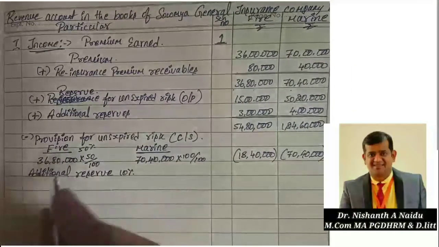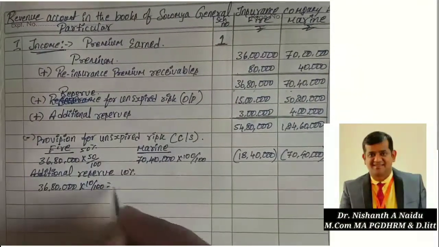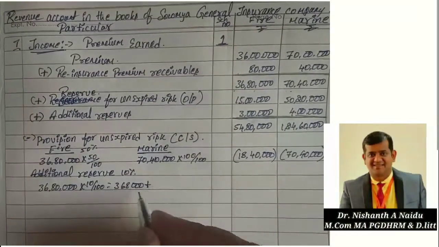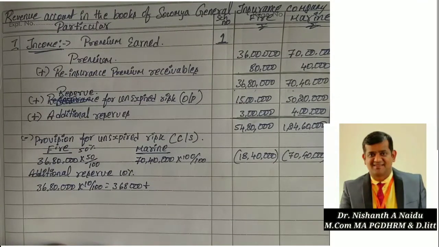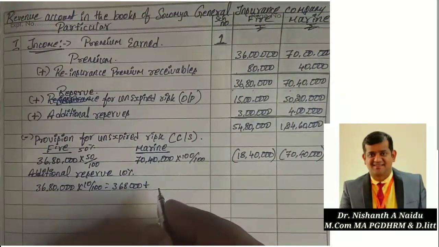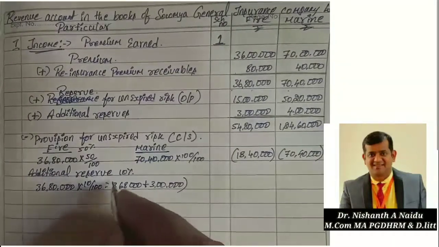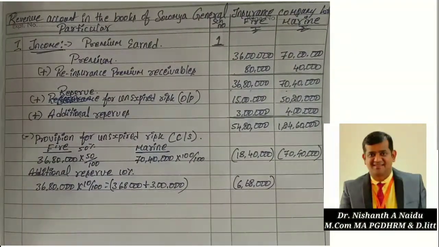So net premium 36 lakh 80,000 at 10% is 3 lakh 68,000, plus additional reserve of 3 lakh, because he said additional reserve. So put together it is 6 lakh 68,000.